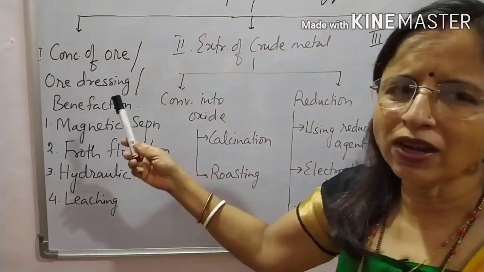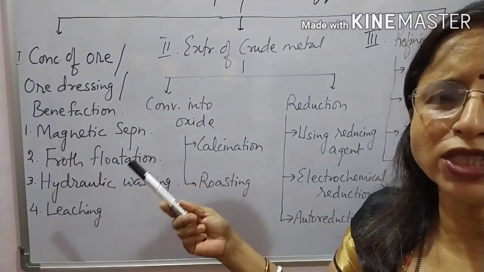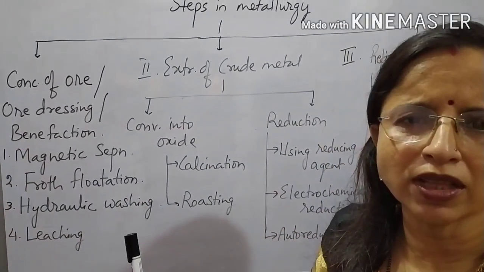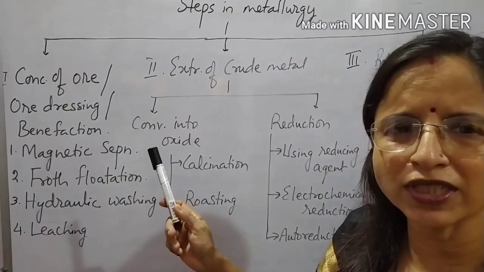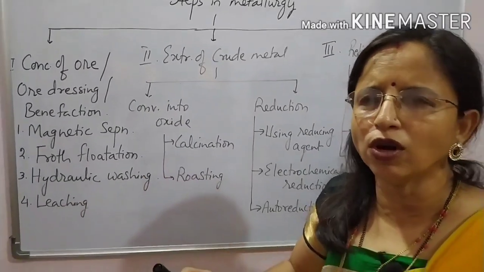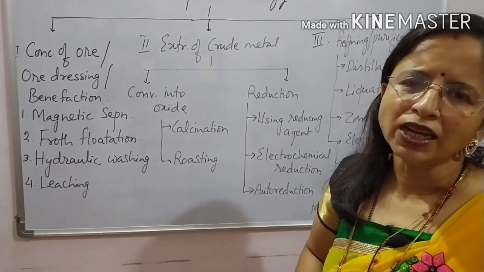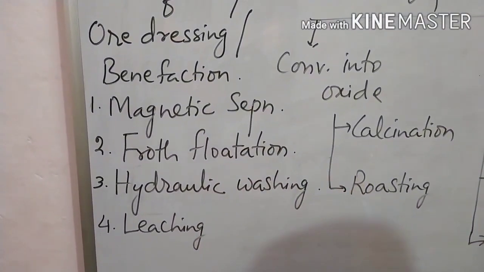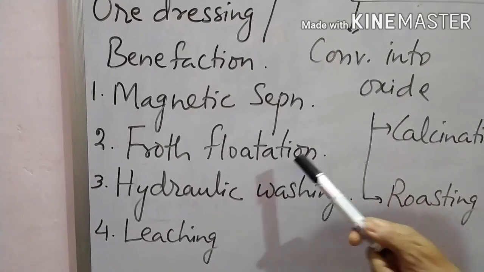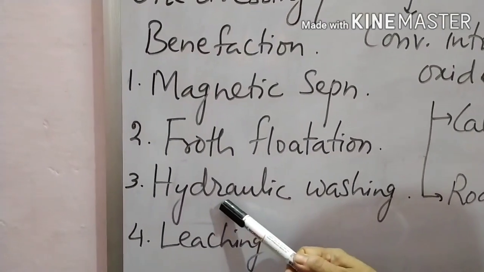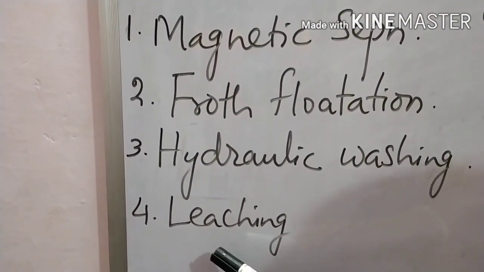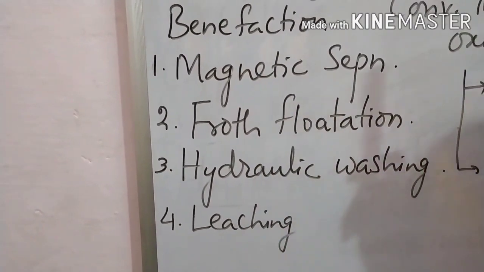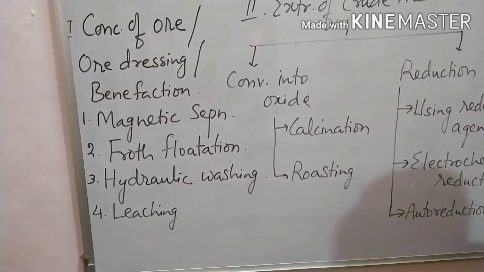Depending on the physical and chemical nature of the ore, we follow different concentration methods. The ore can be concentrated by magnetic separation, by froth flotation, by hydraulic washing, or by leaching. Each and everything will be dealt with in detail in the next class.